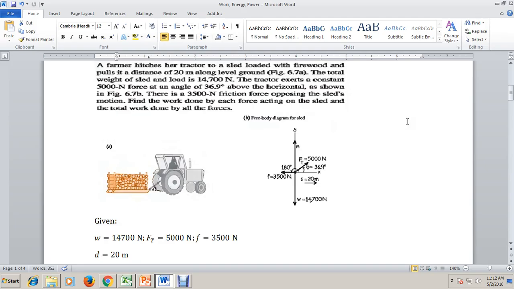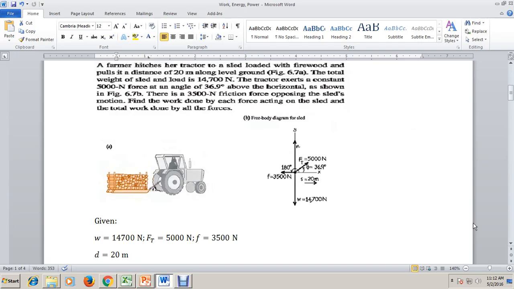The tractor exerts a constant 5,000 newton force at an angle of 36.9 degrees above the horizontal. There is a 3,500 newton friction force opposing the sled's motion. The question is, find the work done by each force acting on the sled and the total work done by all the forces.